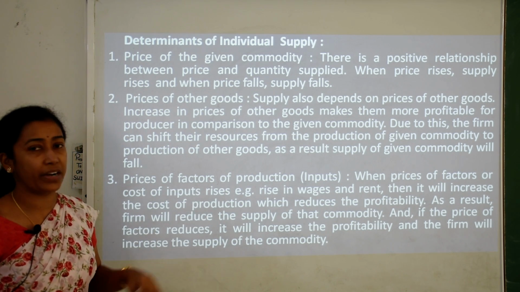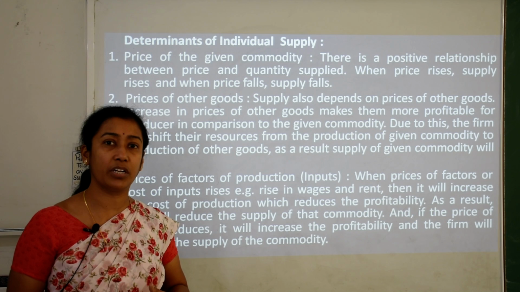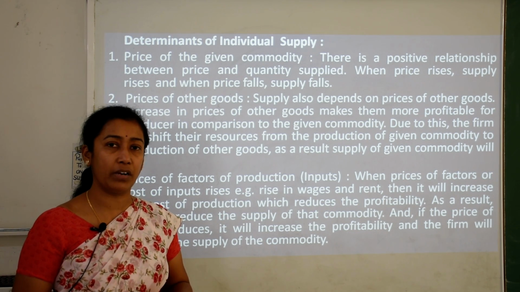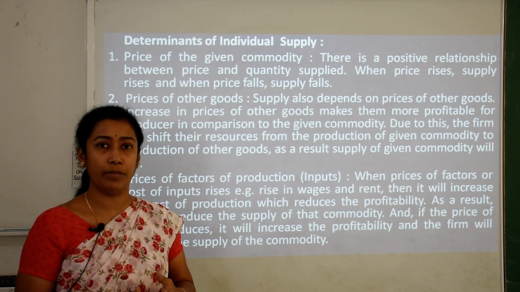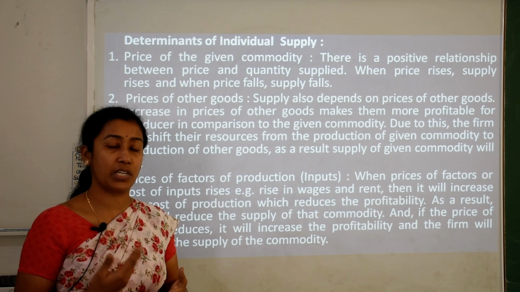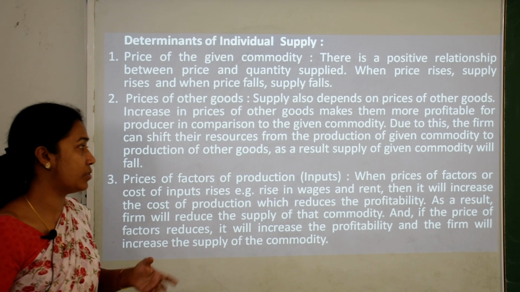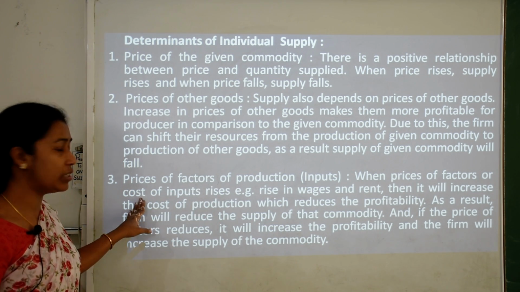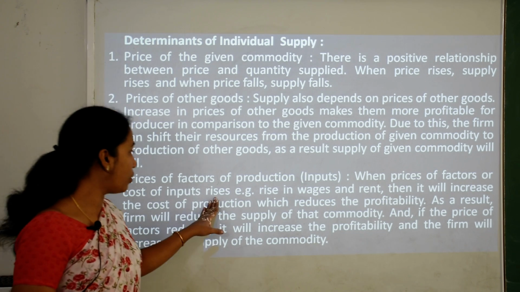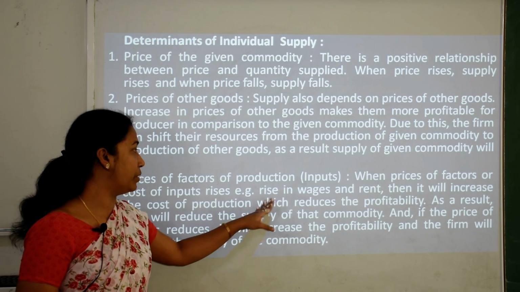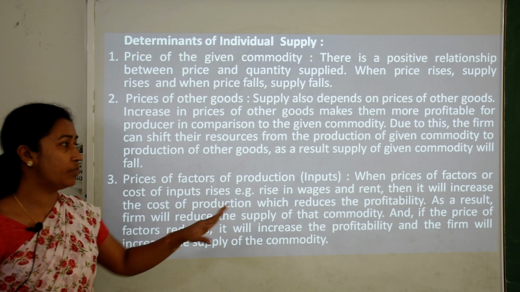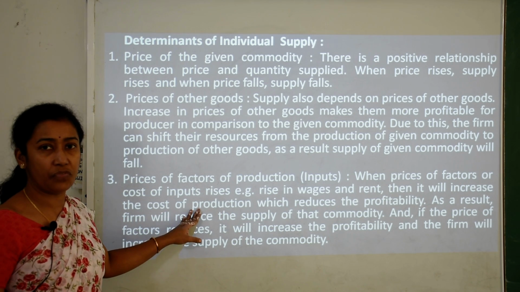Third is price of factors of production. When we say factors of production, we mean the inputs required for producing a particular commodity, such as land, labor, capital, entrepreneur, etc. So when the prices of these factors of production, or cost of inputs, rise, for example a rise in wages or rent, it will increase the cost of production.